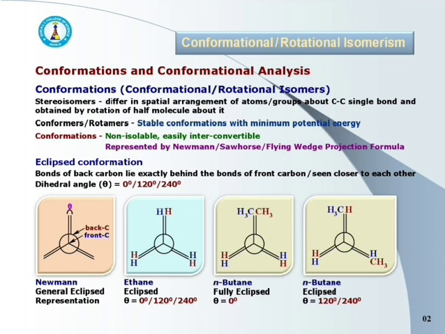In ethane, there is only eclipse conformation having dihedral angle 0 degree, 120 degree or 240 degree, whereas in case of n-butane, there are two conformations. One is fully eclipse with dihedral angle 0 degree, and other is eclipse with dihedral angle either 120 degree or 240 degree.